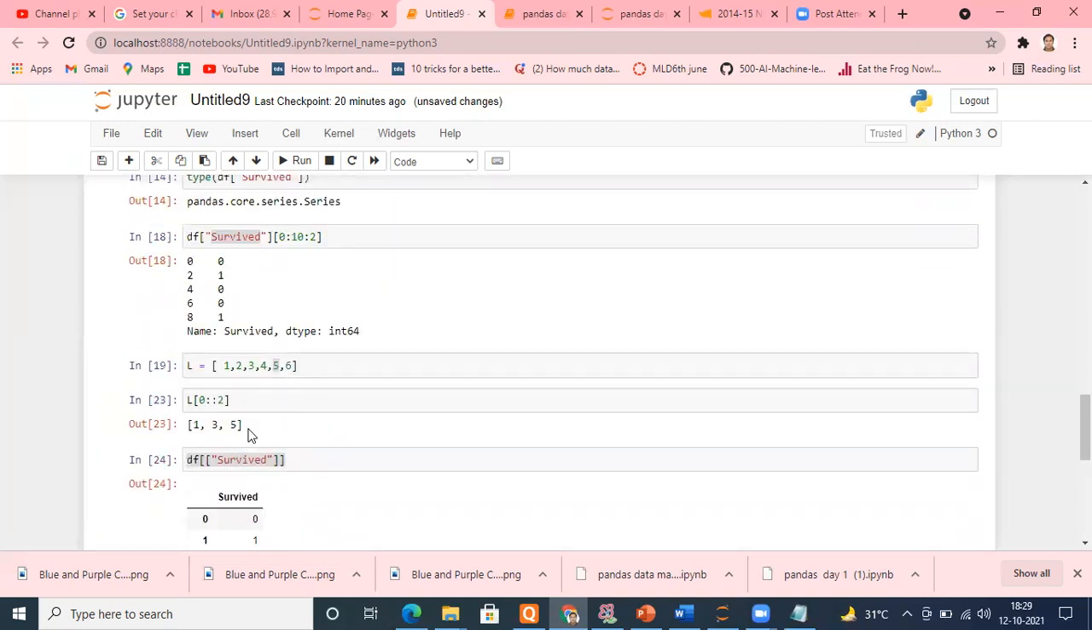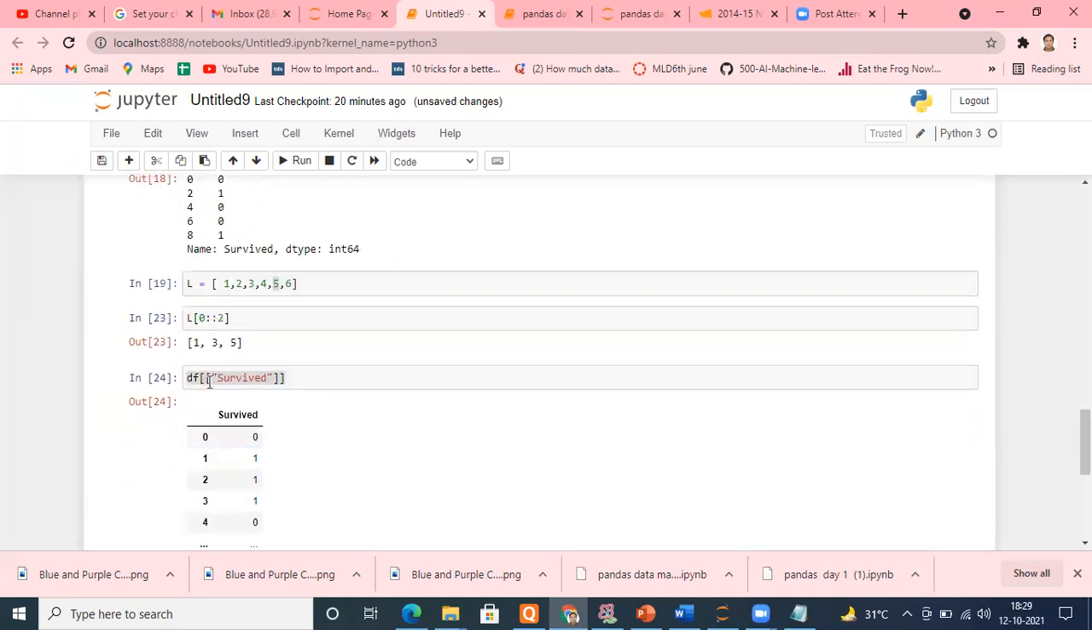Okay, this is df survived like this, and this is df survived like this. Please tell me what is the difference. Header column. So they'll ask you, please tell me what is the difference between these two. How will you answer?